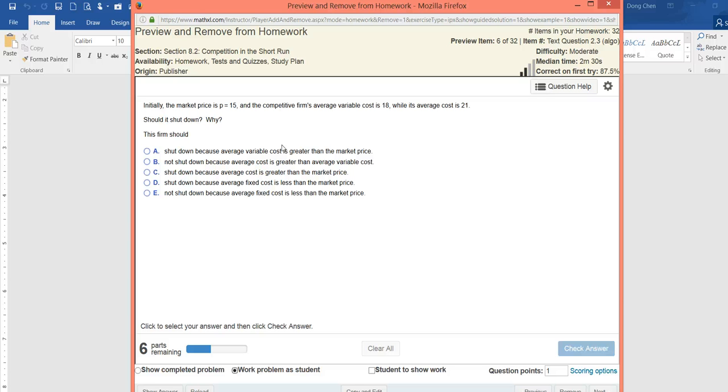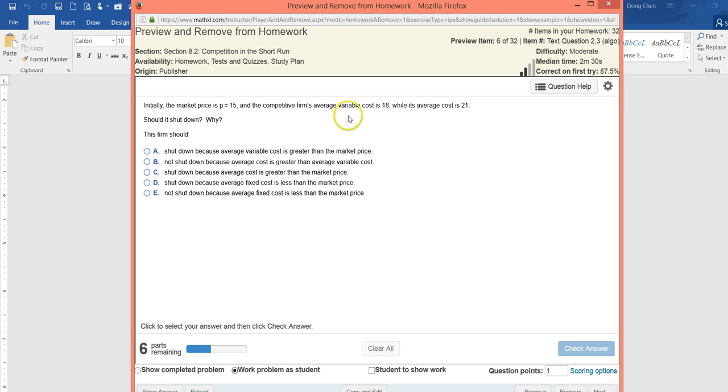The fixed cost is already there, so it's not avoidable, so we should only consider the variable cost. So in making that decision, we should only compare the price with the average variable cost.